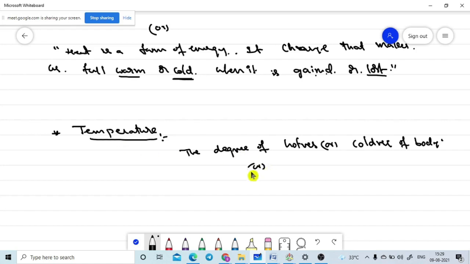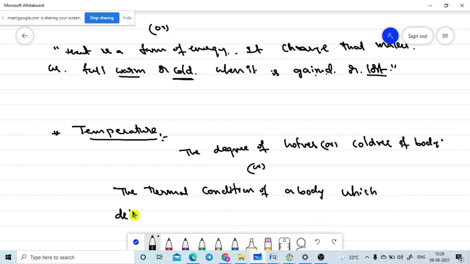This is a very easy definition. Now we will give another definition: the thermal condition of a body which determines its ability to transfer heat to another body.